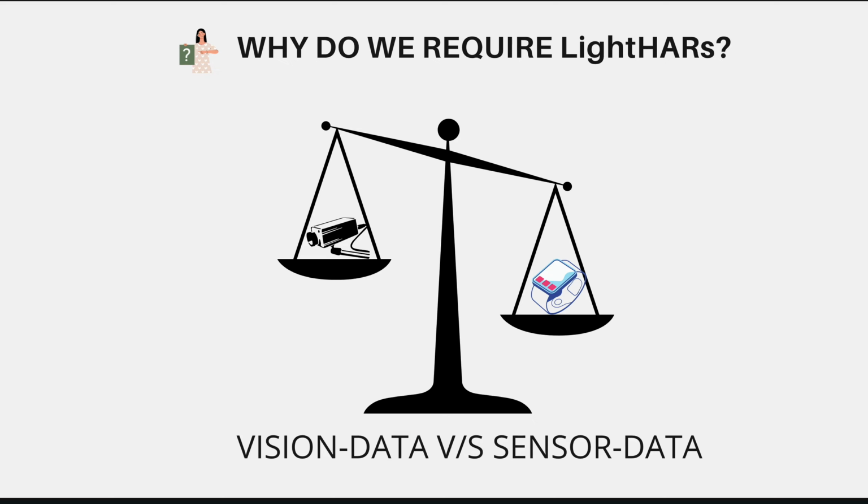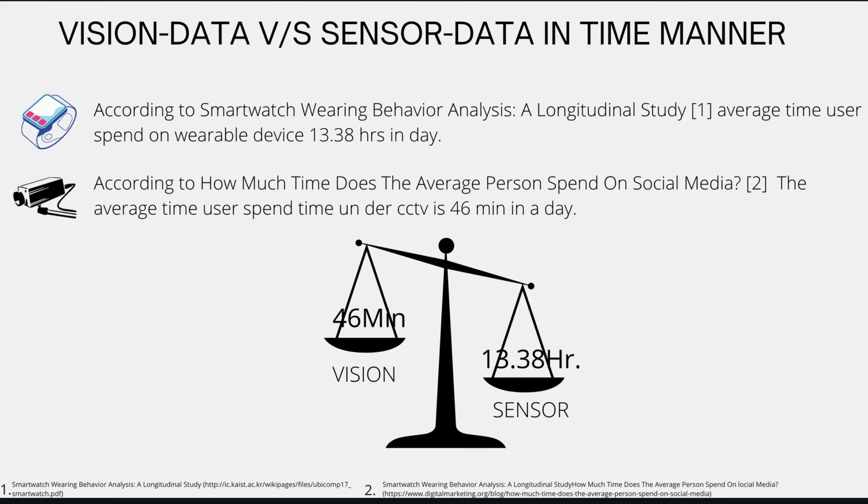Now, why do we require Light HRS? I want to describe this via a vision data versus sensor data comparison. According to a smartwatch wearing behavior analysis report, the average time users spend on a wearable device is 13.38 hours in a day. And according to a report on how much time the average person spends on CCTV, the average time is 46 minutes per day.